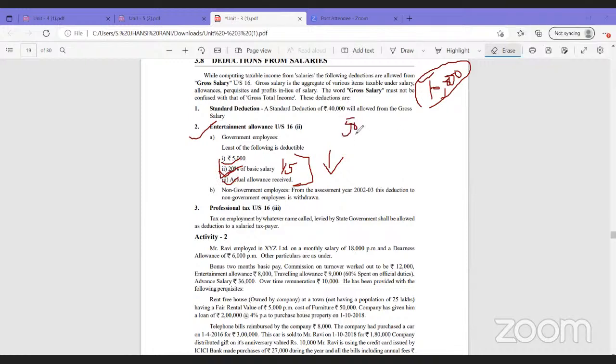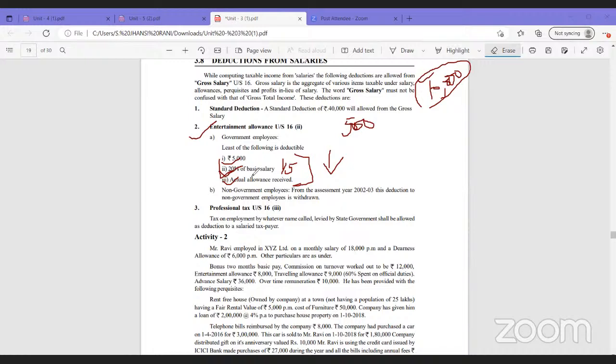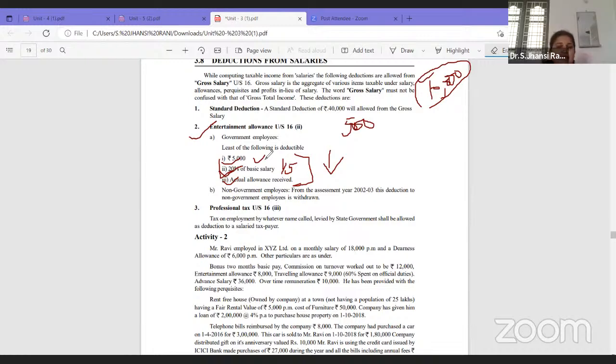Yes, please. Ma'am, is the 20% on basic salary? Yes, we have to take 20% on basic salary. We will calculate that percentage; it can be very less. Out of these three, mostly it will be 5,000 only, normally. In most cases, the least one will be 5,000 only.